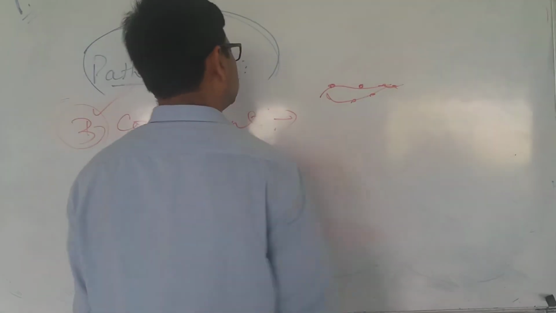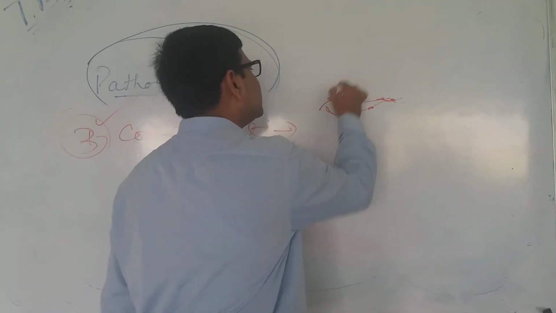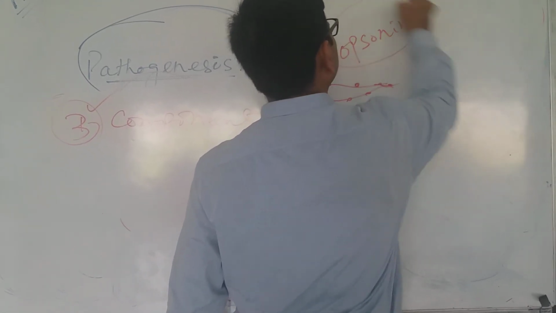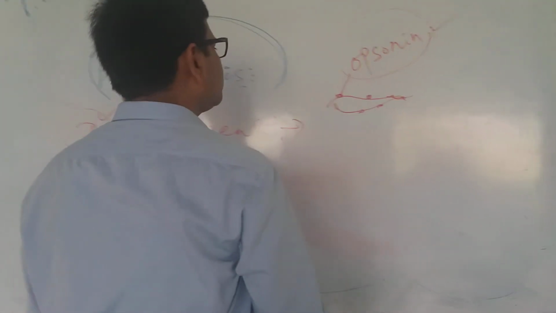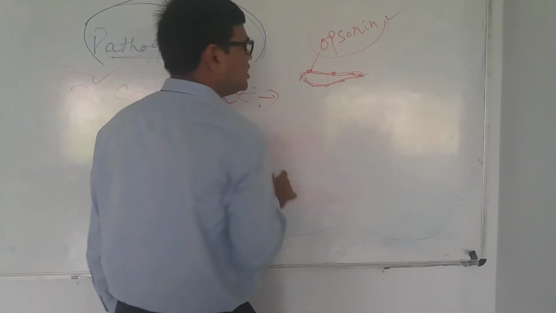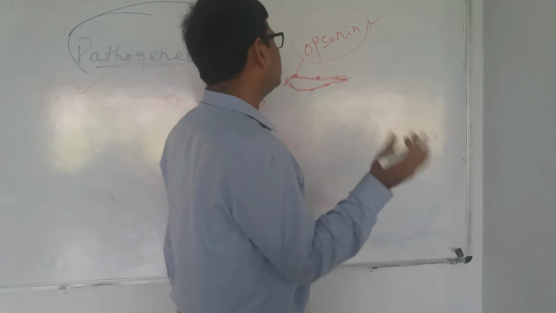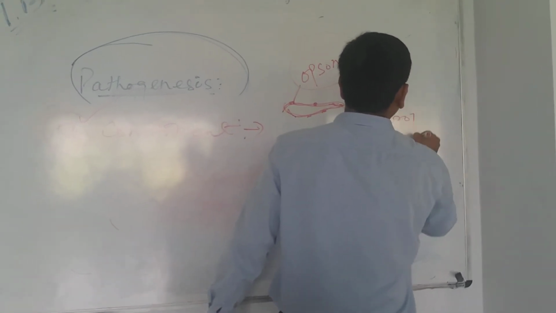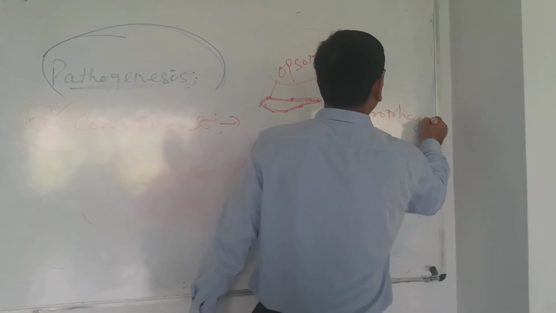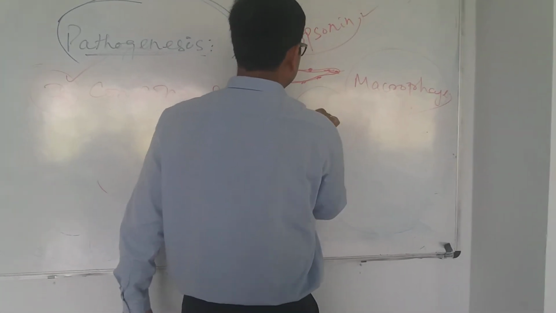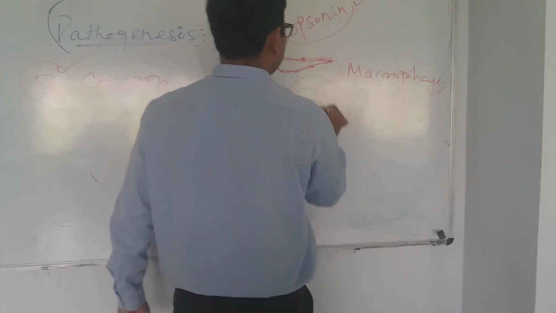It remains in the cell walls of the mycobacterium, and it acts as an opsonin molecule. So it opsonizes the organism. This mycobacterium will be opsonized and easily taken up by the macrophages. In that way it can enter inside the macrophages.